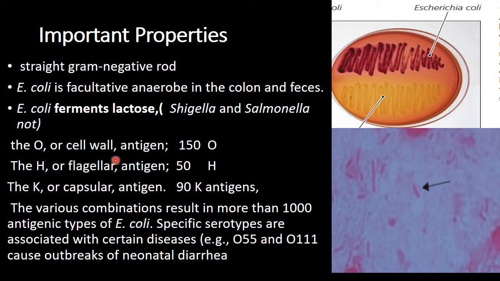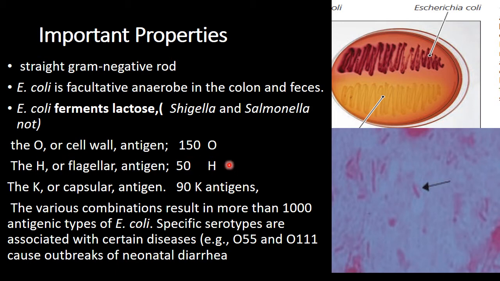They have different antigens. The first one is the O antigen. It is the cell wall antigen, also called somatic antigen. On the basis of the cell wall antigen, there are about 150 strains. The other antigen is the H antigen, which is the flagellar antigen. On the basis of this antigen, there are about 50 serotypes. The other one is the K antigen, the capsular antigen, and on the basis of this there are about 90 different strains.